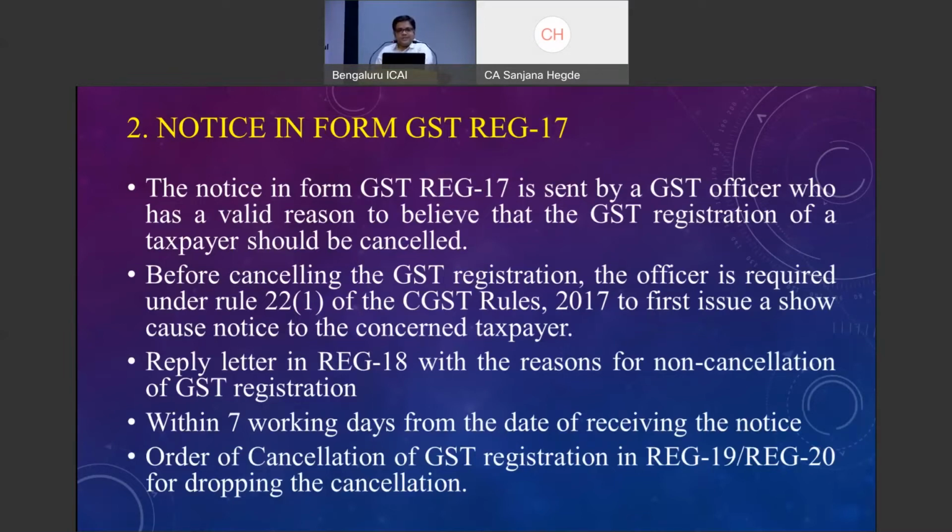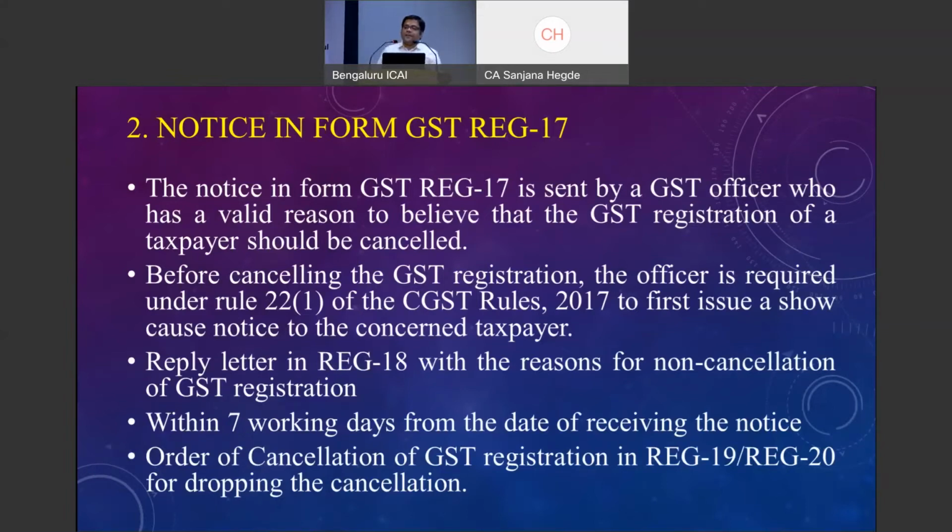Once this registration is cancelled, the taxpayer will come to know that the registration is cancelled. Normally, the taxpayer will not be aware. He will say, "Sir, I have not checked the email. I have not got any intimation." The time period would have lapsed, and then he would have come to us saying, "Sir, registration is cancelled." Now, what is the next course of action?